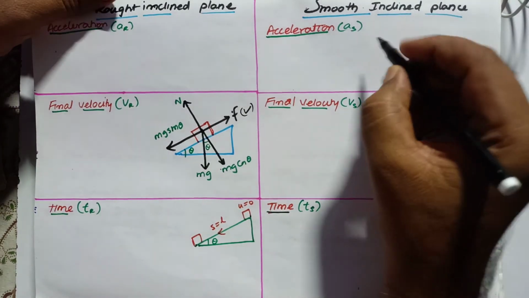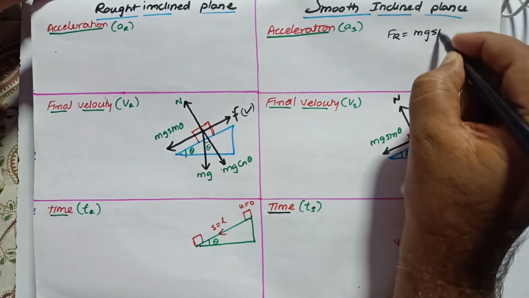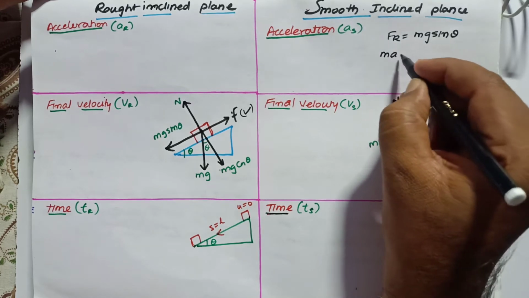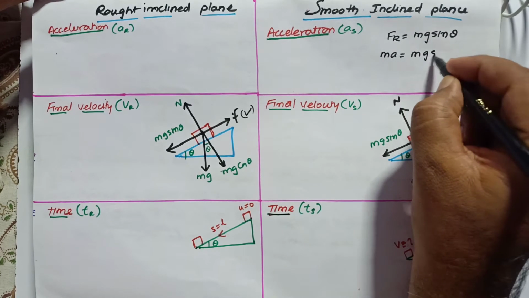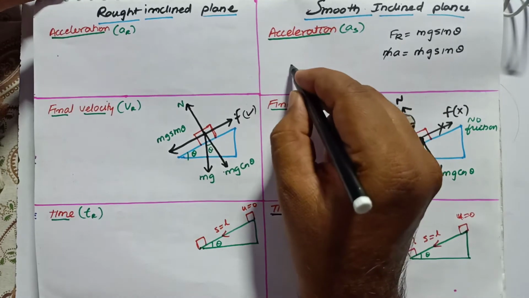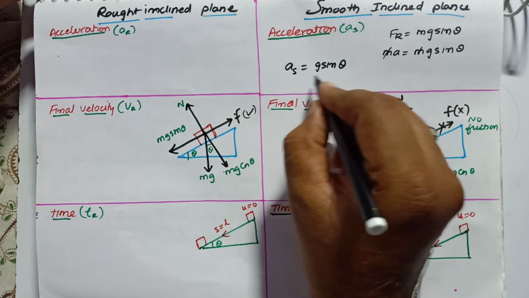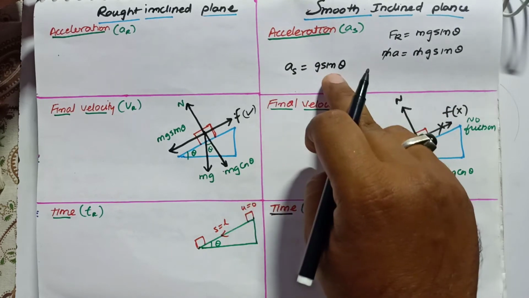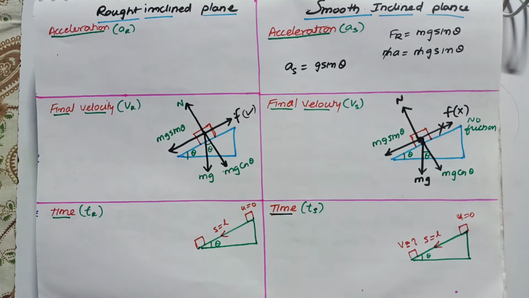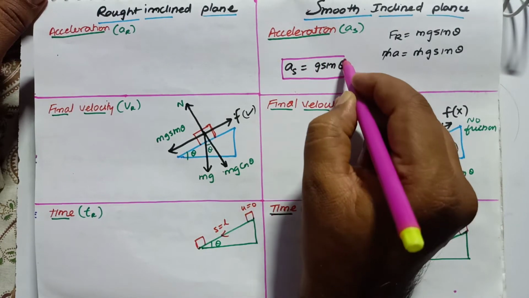So therefore, we will write here, resultant force is equal to mg sin theta. According to Newton's second law, Fr is going to be ma, which can be written as mg sin theta here. So m gets cancelled. Here the acceleration of a smooth body is considered as g sin theta. Okay, so this is going to be g sin theta, which is taken as the acceleration of a smooth surface.